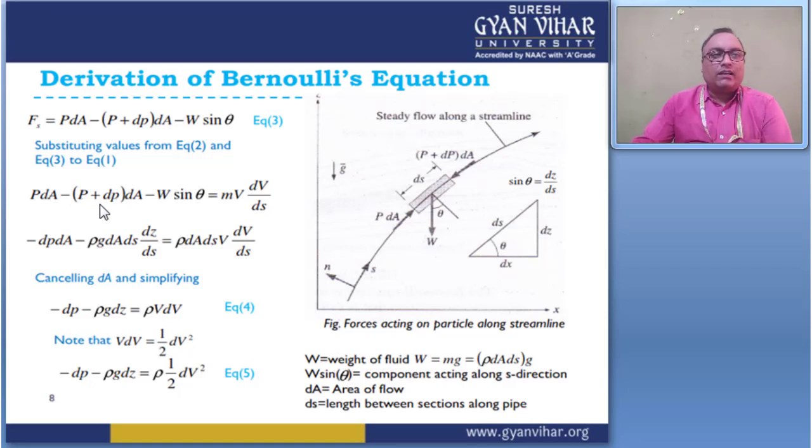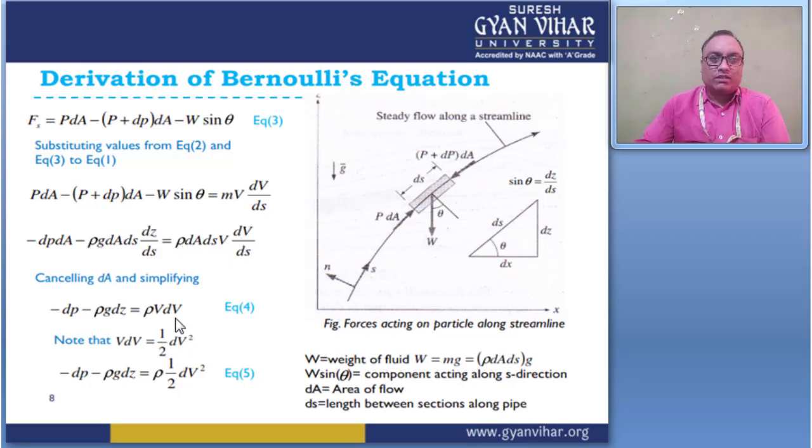It only gives minus dP into dA minus rho g dA into ds into dz by ds equal to rho dA ds into v dV by ds, and cancelling dA and simplifying, this gives minus dP minus rho g into dz equal to rho v into dV.